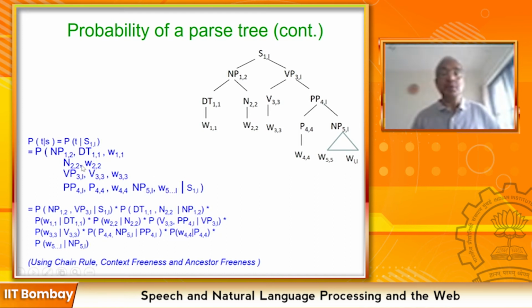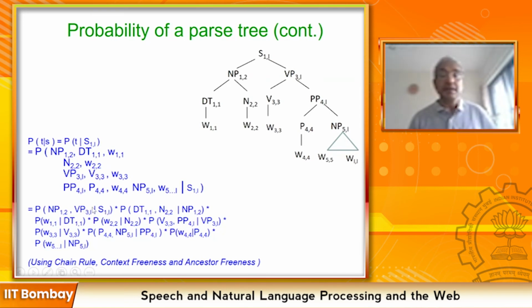Now we begin to apply independence assumptions. So the probability of NP VP is isolated from the rest of the non-terminals, conditioned on S. Okay, you have to note this formulation carefully. This joint probability is first broken up by the chain rule. We isolate NP and VP because that rule is given to us. NP, VP given S. The probability of that we know from the probabilistic context-free grammar.